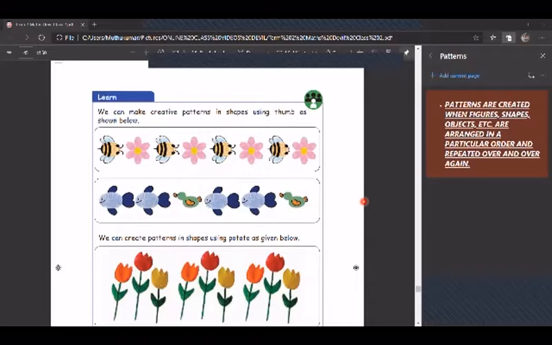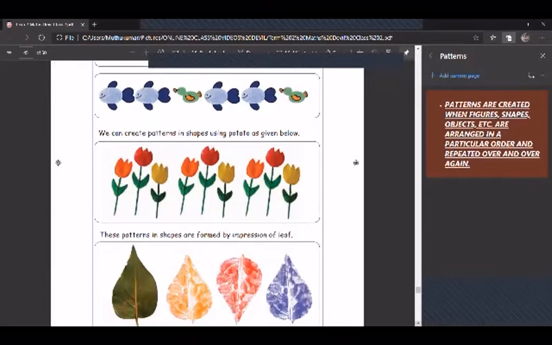And see the next one. They created a pattern using potato. They cut the potato in a flower shape, dipped it in any watercolor, and made a pattern. The potato is a flower shape, so it is a shape pattern, and here one more pattern is there, color patterns.